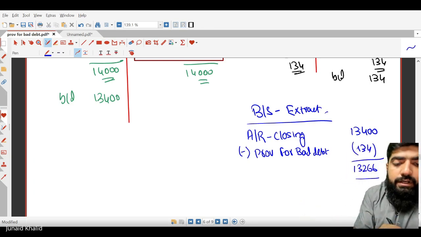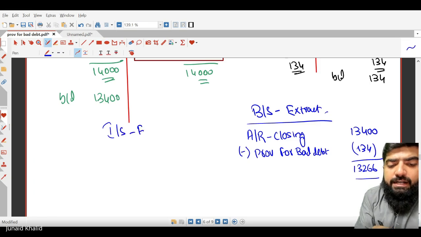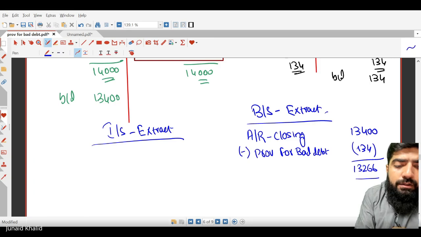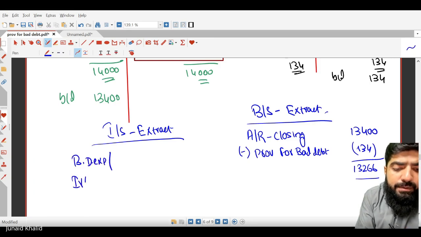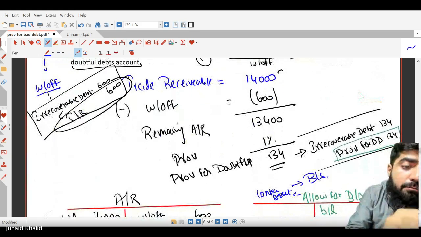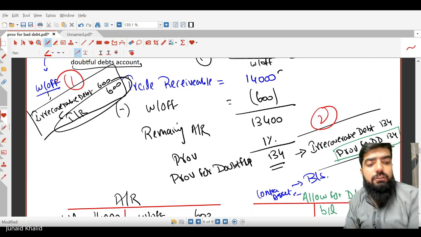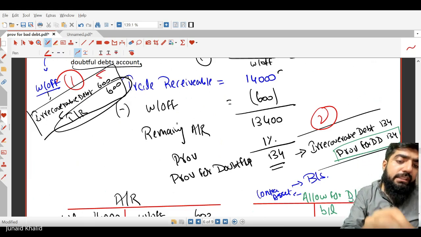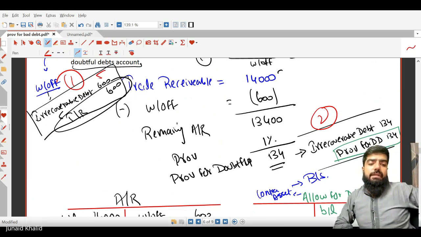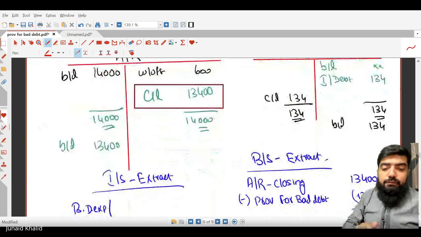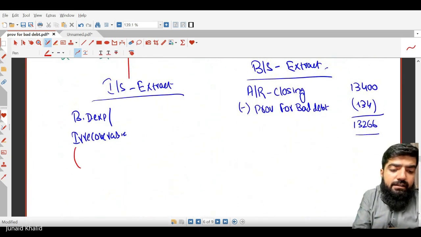Now let's prepare the income statement, the profit and loss account extract. In this income statement, the bad debt expense or irrecoverable debt will be reported. We have recorded two entries. Number one is the write-off, and number two is the provision. On the first entry, irrecoverable debt is debited by 600, so this will appear in the income statement, right?